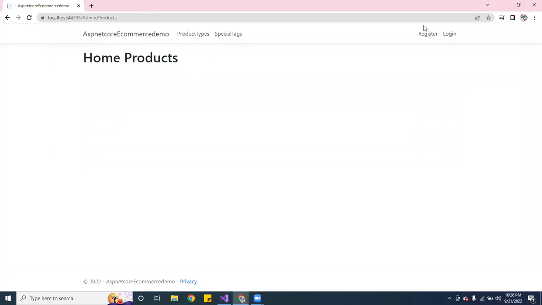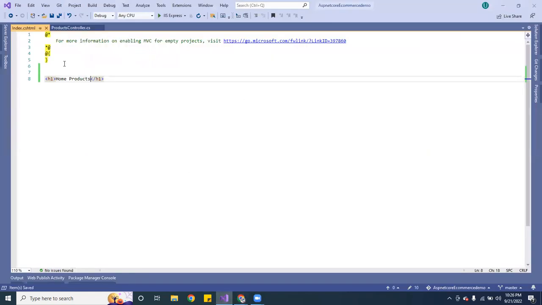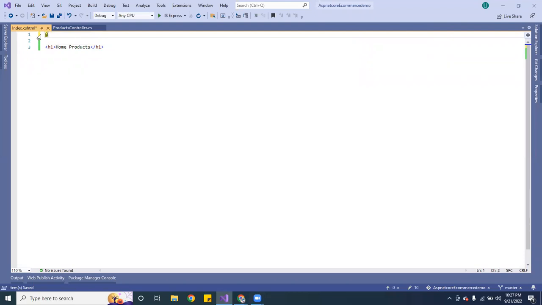So now we're going to go ahead and work on the UI, but this is going to be for the admin area. So let's work on that. All right. So the first thing I want to do is implement the models, and I want to pass the IEnumerable.